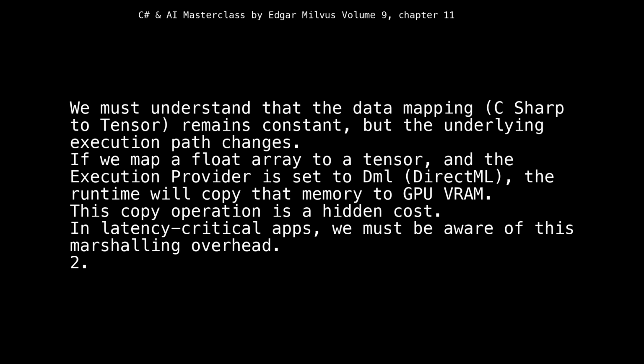If we map a float array to a tensor, and the execution provider is set to DML, DirectML, the runtime will copy that memory to GPU via RAM. This copy operation is a hidden cost. In latency-critical apps, we must be aware of this marshalling overhead.